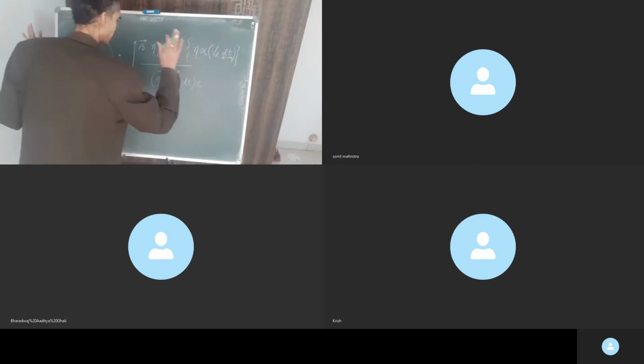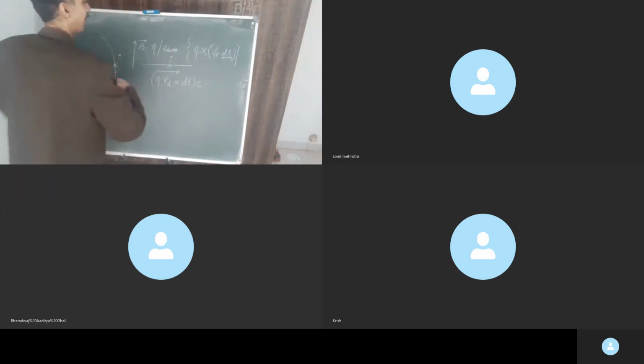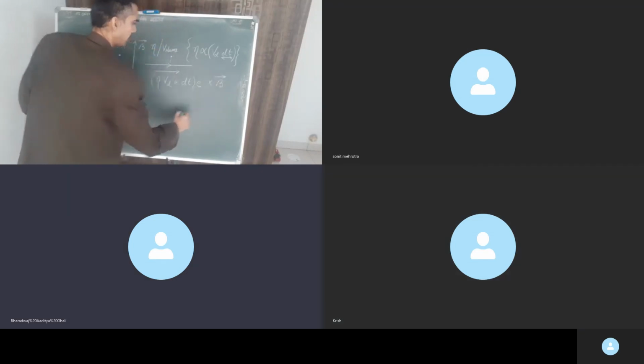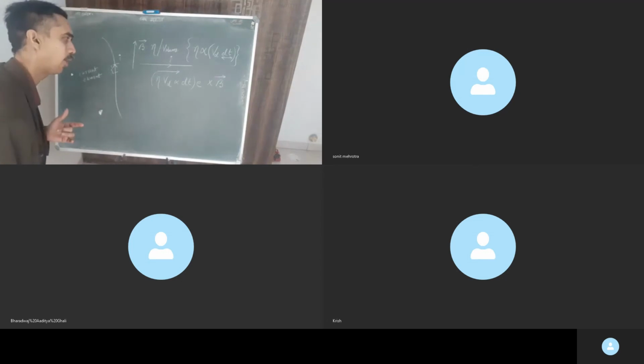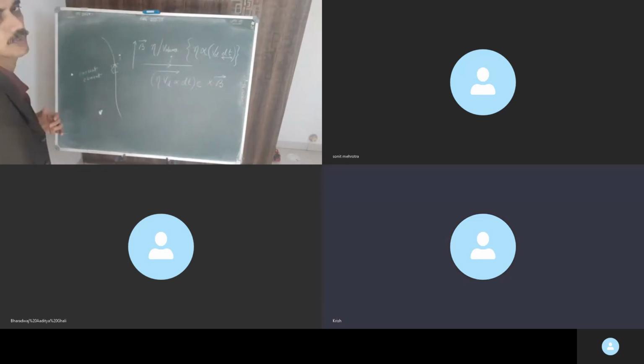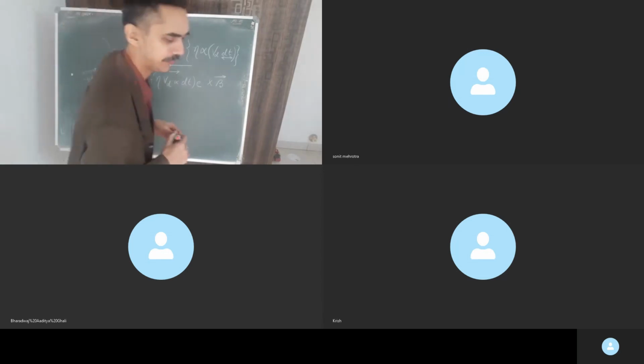Total charge being this, and they are all moving with Vd velocity. They are placed in a B field, right? If they are placed in a B field, then charge multiplied, cross product with the B field.